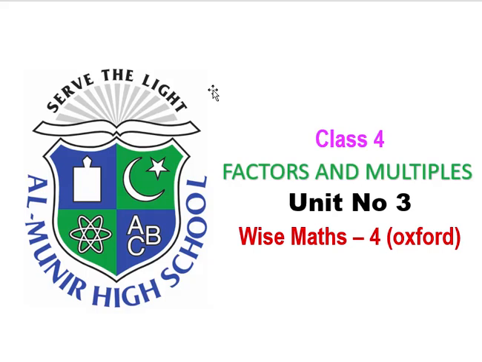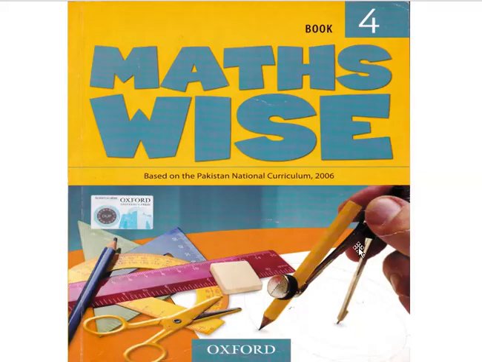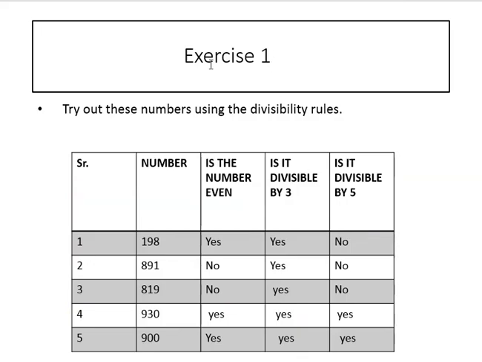This is your maths lecture. Today we are going to do Unit 3, Factors and Multiples. Exercise 1: Test these numbers using the divisibility rules. Serial number 1.